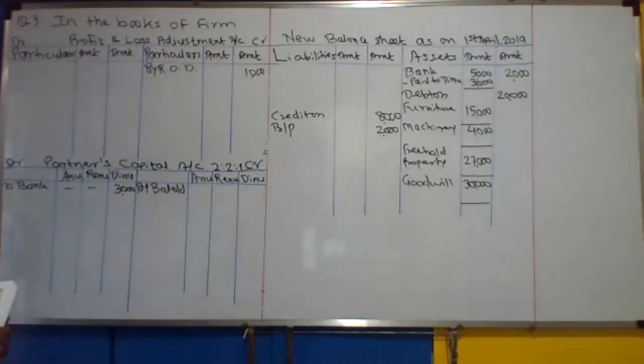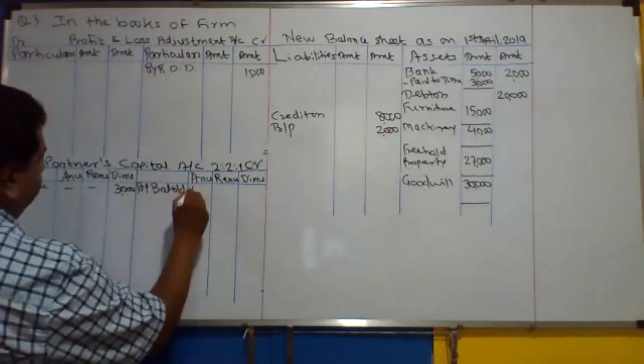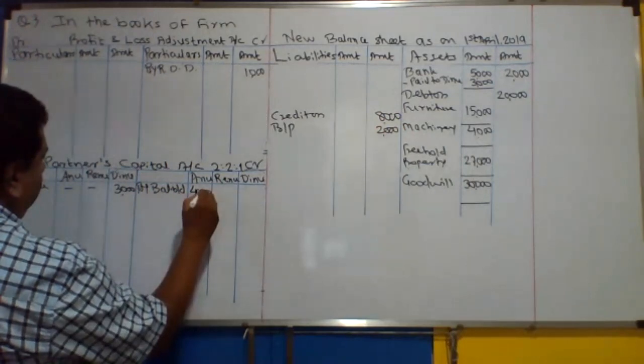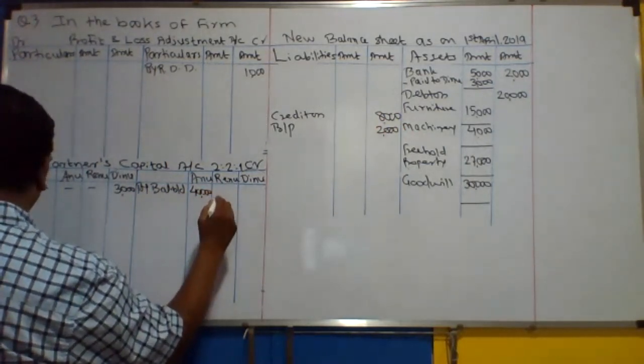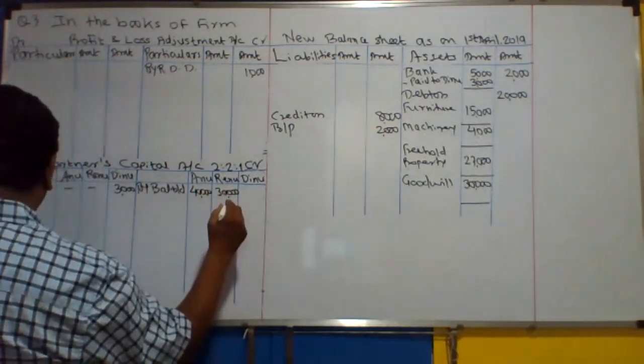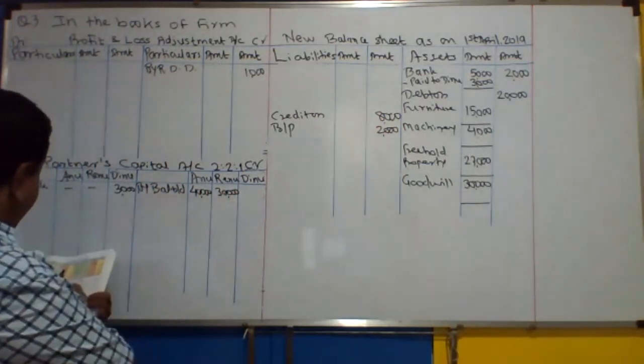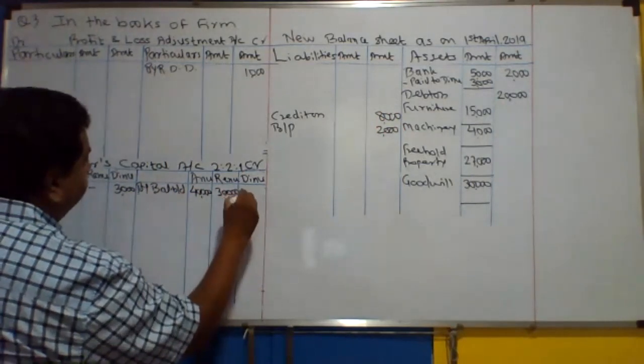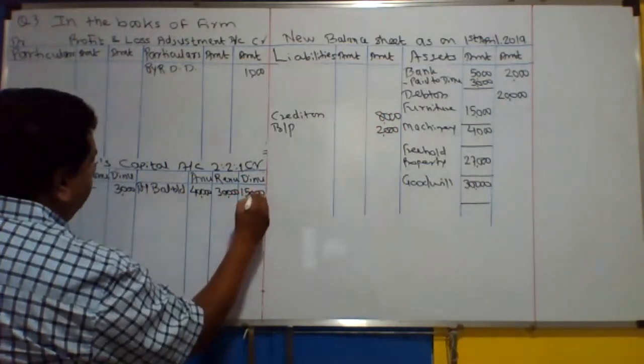Which is 40,000 for Anu. Okay. Then 30,000 for Renu. And rupees 15,000 for Dinu. That is to be recorded there.